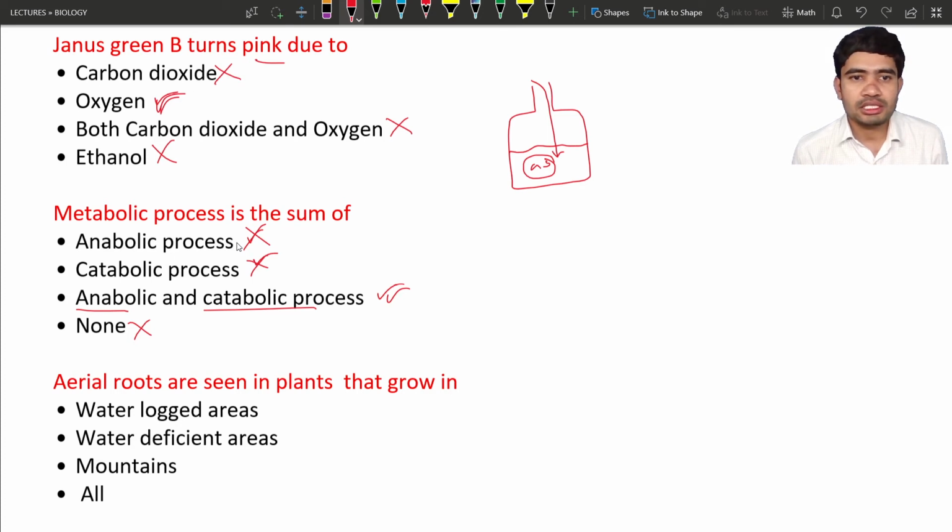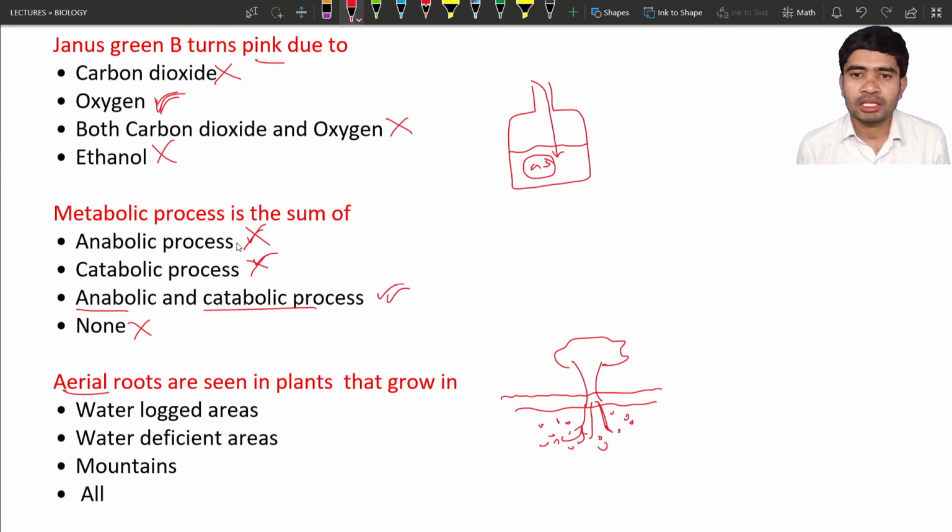Okay, next: aerial roots are seen in. First of all, what are aerial roots? Aerial roots are the roots that are present in the air. Let us consider this is the land and it is a plant, and the plant has roots. In the general process, the roots take the air which is present in the soil. The soil contains a little amount of air, and this air is taken by the roots. But what happens when the land is covered with water? There will be no air which enters into the soil.